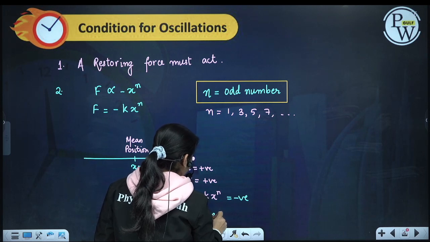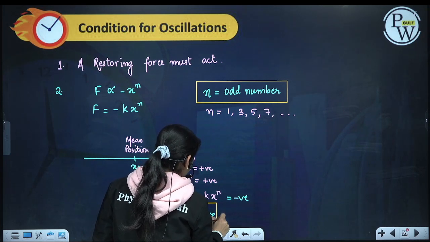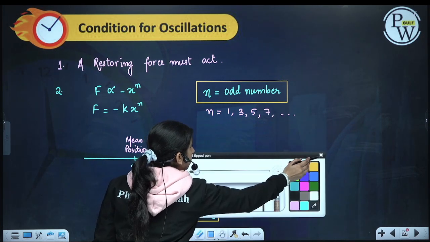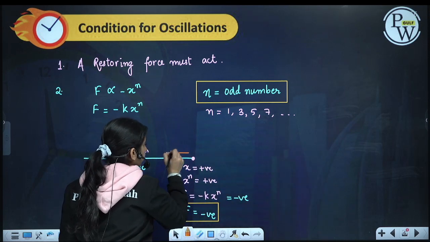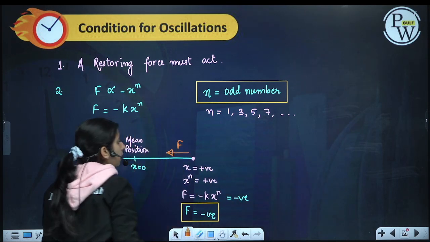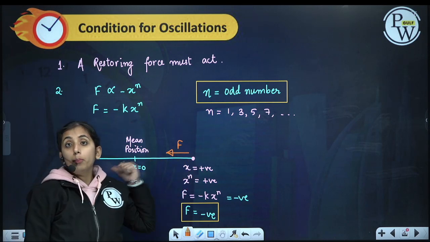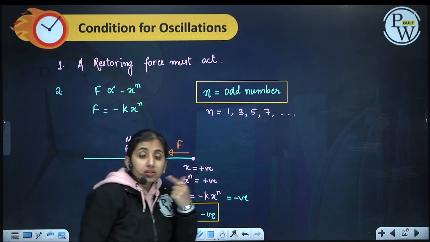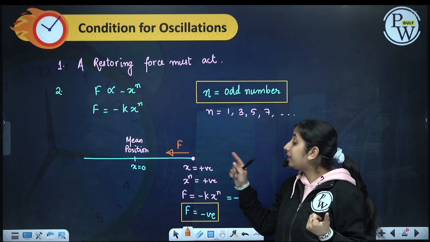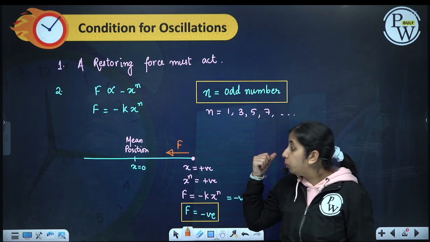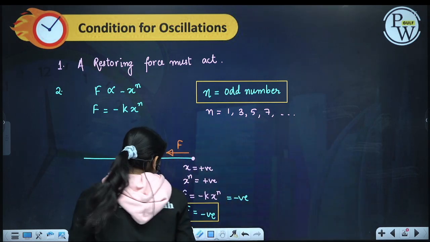If F is a negative number, in which direction will F act? F will act like this. So the force is acting opposite to displacement. It means the force is trying to bring the body back to its mean position.